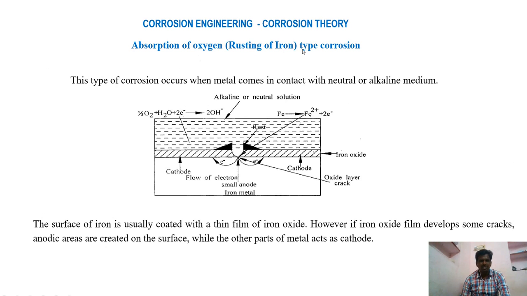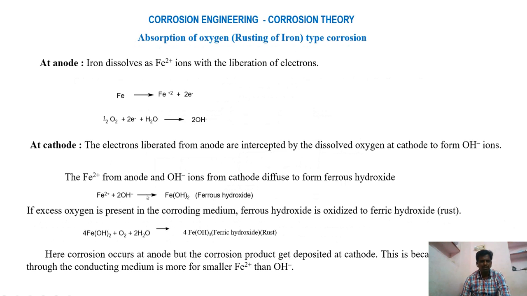Next, oxygen type corrosion, absorption of oxygen type corrosion. This type of corrosion takes place in neutral medium. In this neutral medium, initially the iron starts to oxidize, that means iron is converted into ferrous ion by releasing 2 electrons. These 2 electrons are consumed by atmospheric oxygen and H2O from the electrolyte, and converted into OH- ions. These OH- ions now combine with ferrous ions, and ferrous hydroxide is formed.